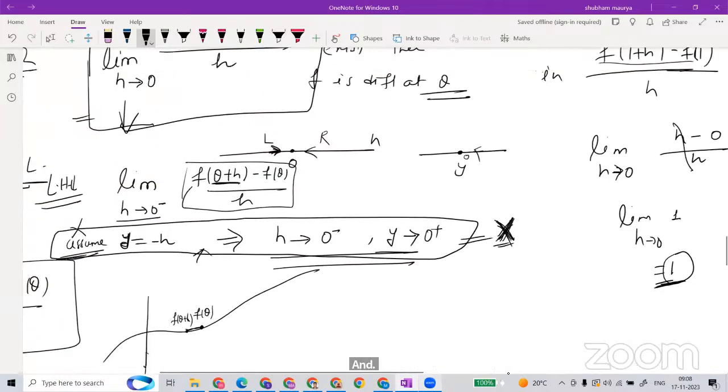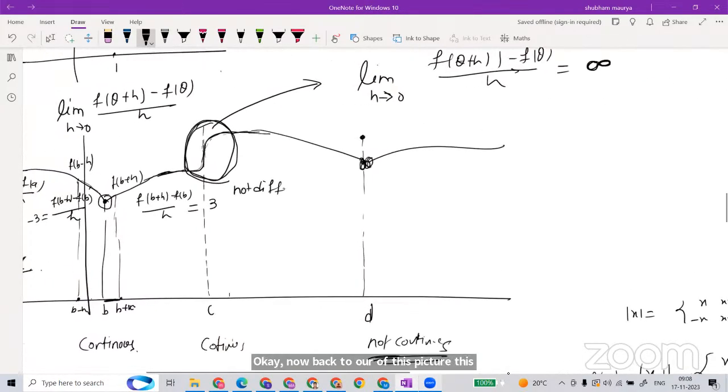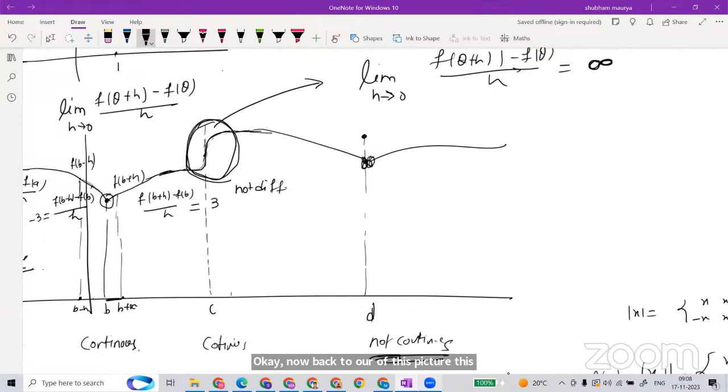Now back to our bigger picture. What is the tangent at C? I already drew this one. The tangent is parallel to the y-axis, a vertical line. The slope is not defined there, and that is why the slope is not defined here.